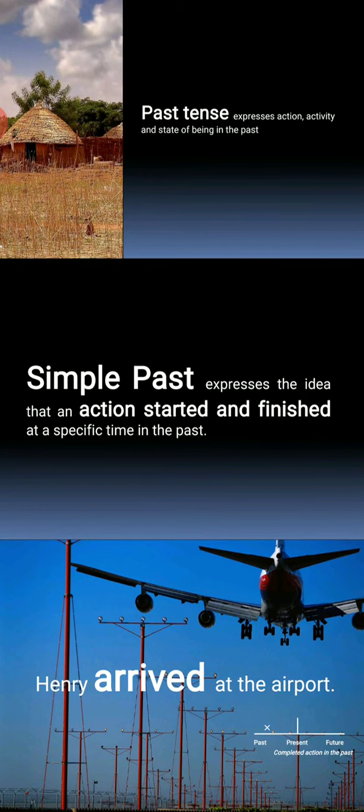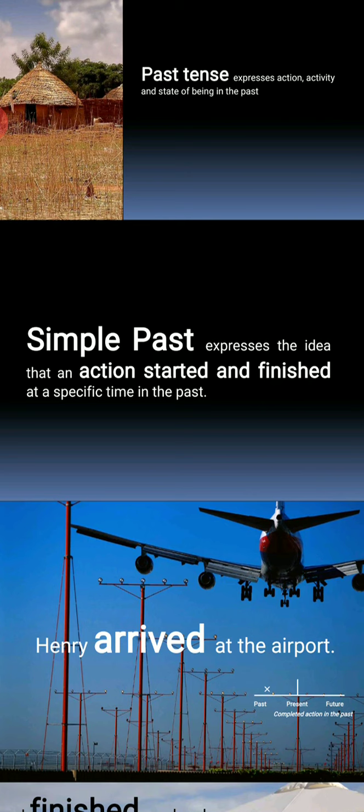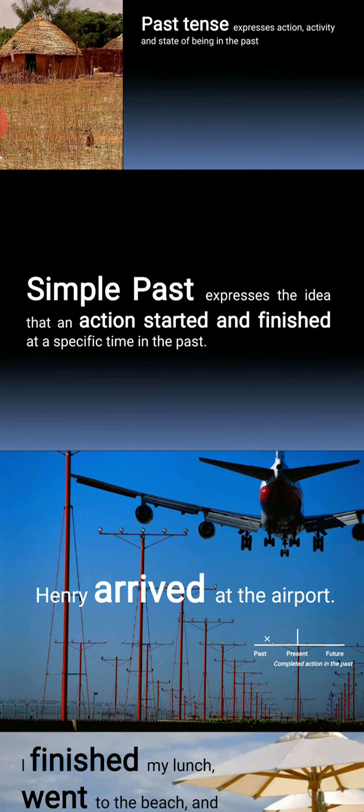Now there are three forms in the past tense. We have read in the present also: positive form, negative form, and interrogative. Suppose a sentence is given, she played, then the negative will be she did not play, not played. Interrogative: did she play? The rule is did plus the first form of the verb. With did we use the first form of the verb, and in the simple past tense the second form of the verb is used. Henry arrived. Henry arrived is not written, arrived is written.